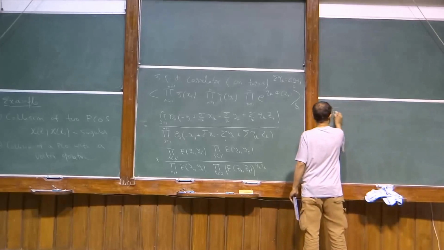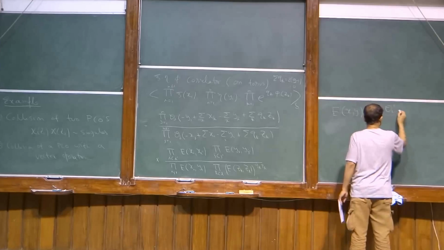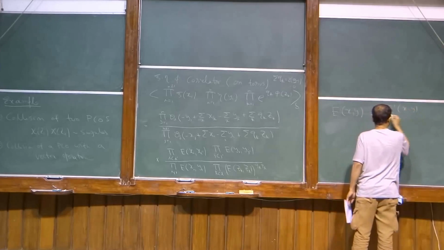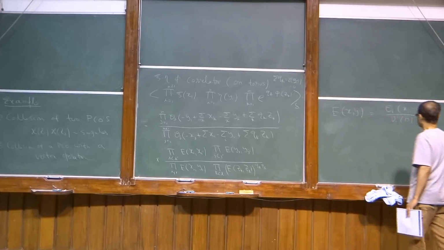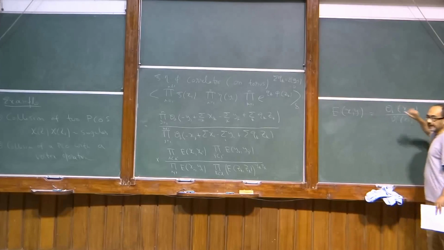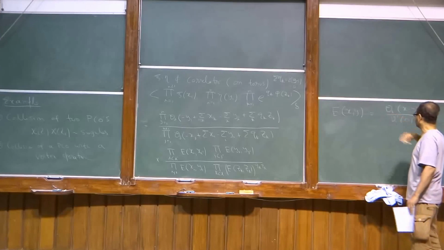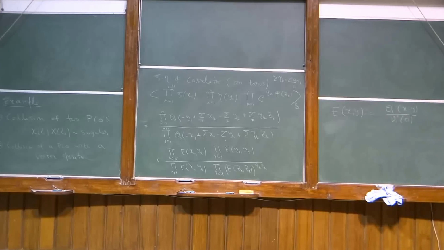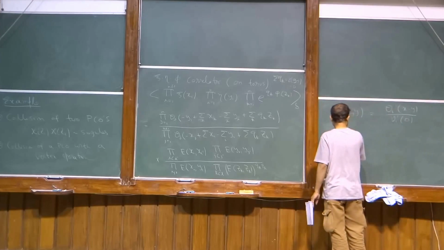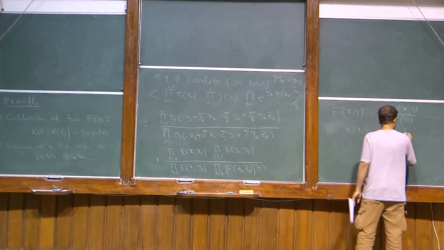E(x,y) is theta 1 prime of x minus y, theta 1 of x minus y, over theta 1 prime. Theta 1 is the Jacobi theta function which has a 0 at the origin, or in the notation where you write theta alpha beta, this is theta 1 1. So E(x,y) basically goes as x minus y for x close to y.